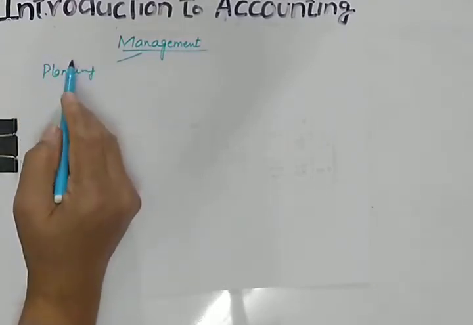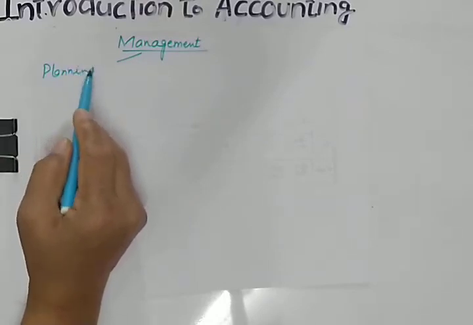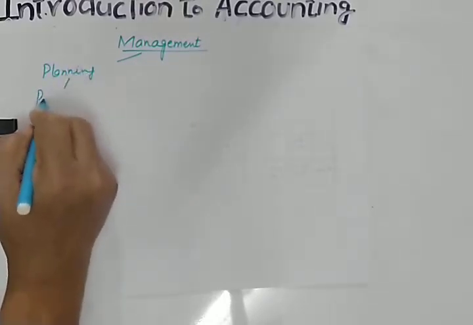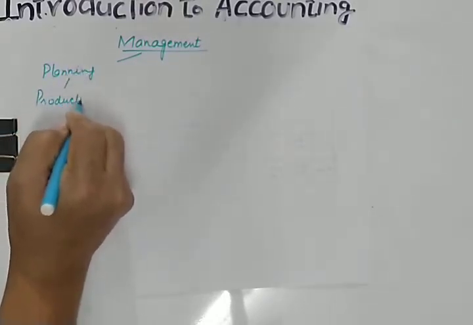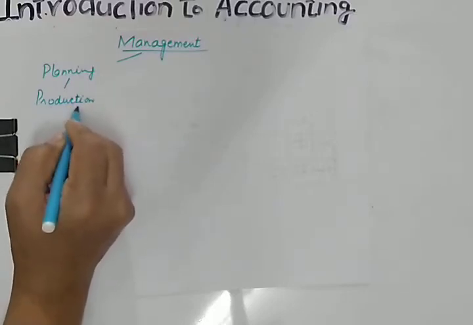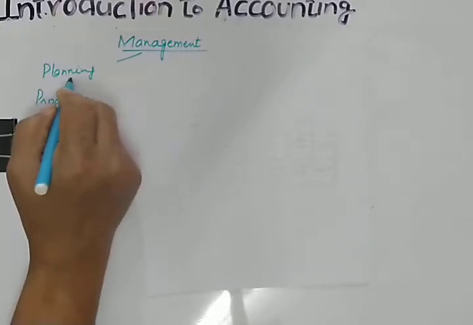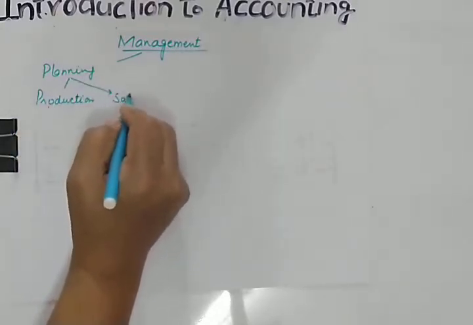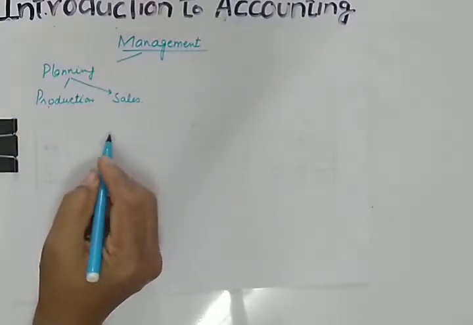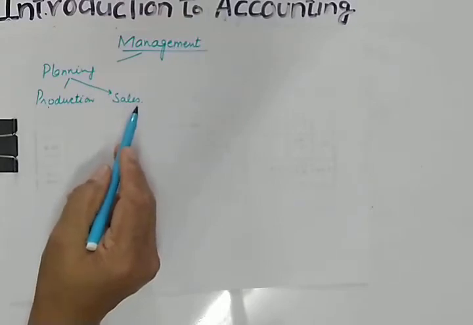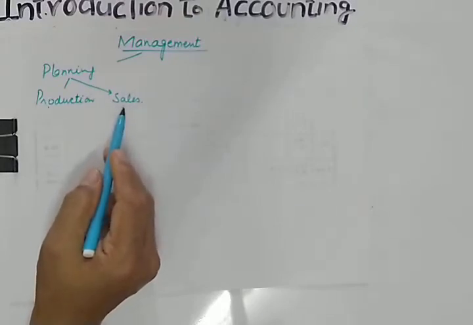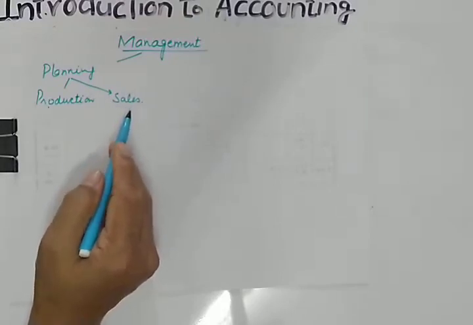Planning means management prepares plans for production. They make plans for production, whether to increase the production of a particular product or reduce production. Likewise, they will also make plans for sales in the forthcoming year. And proper planning can be prepared only if information about manufacturing expenses and goods sold is available.